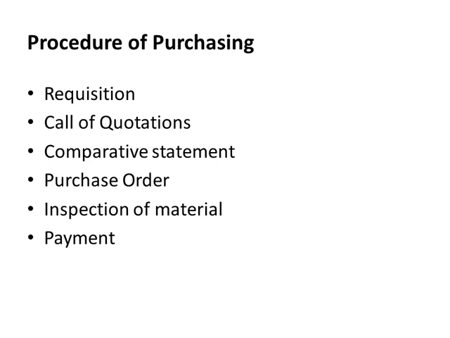The next is the procedure of purchasing. So it is a process to purchase any item through proper process. First one is requisition, second is the call of quotation, then the comparative statement, then purchase order, then inspecting the material, and then last one is the payment to the supplier.